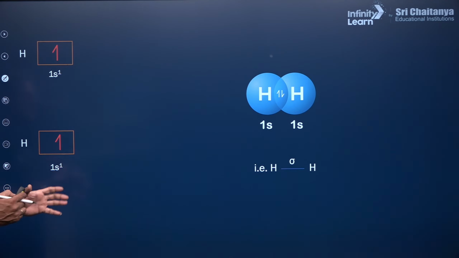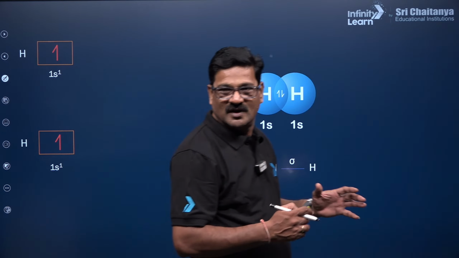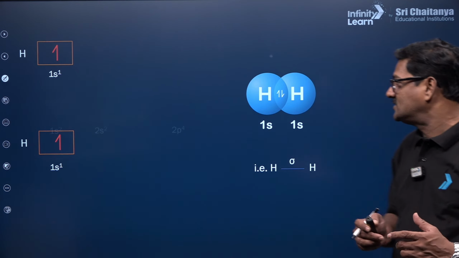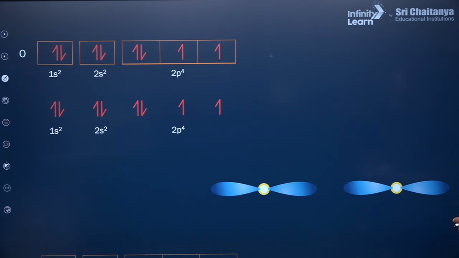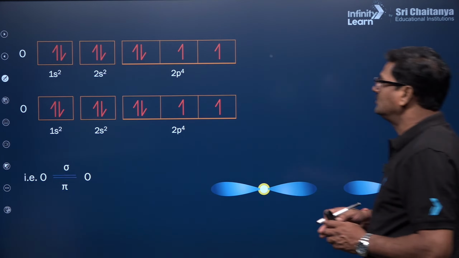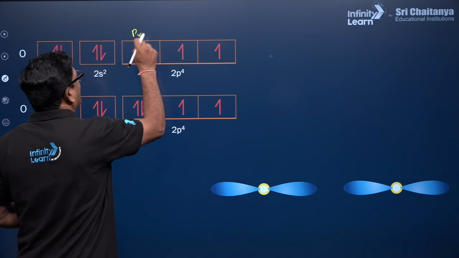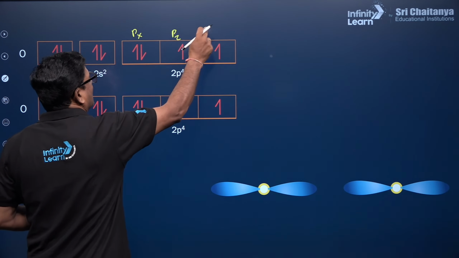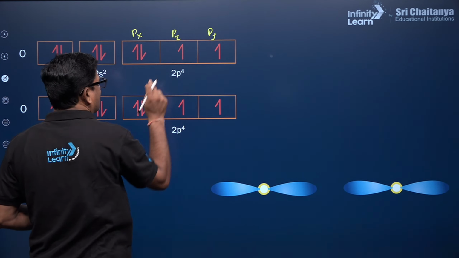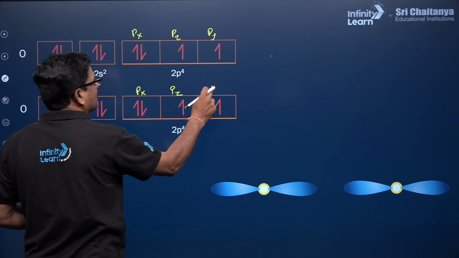So it is a sigma bond between these first two overlapping orbitals, shown like this. Okay, let us go into details about this. Talking about oxygen to oxygen, the formation of the oxygen molecule. So there are px, pz and py orbitals. Okay, px, pz and py orbitals.